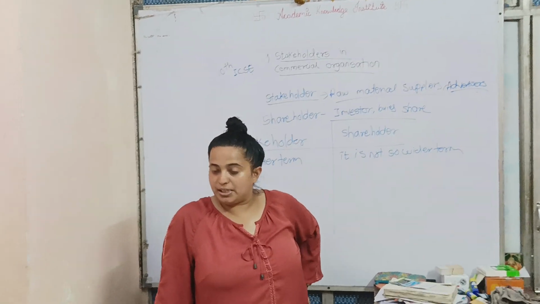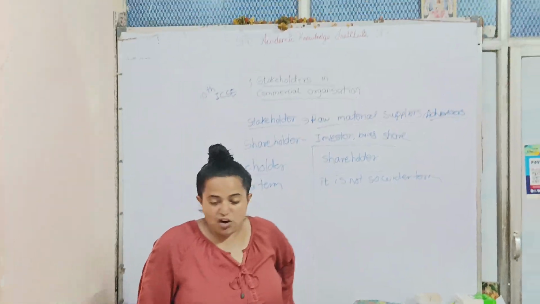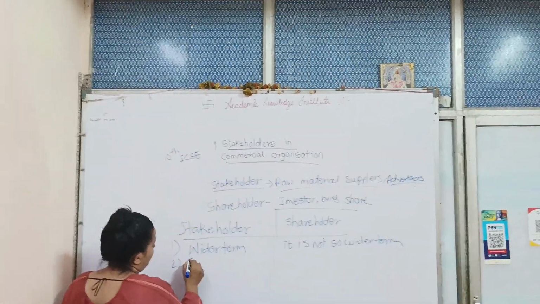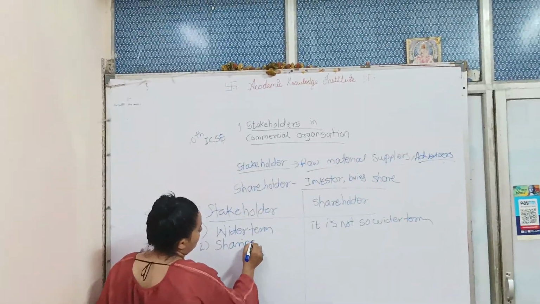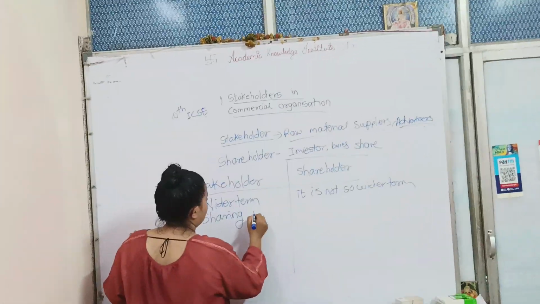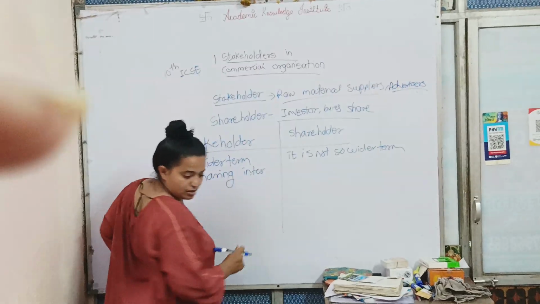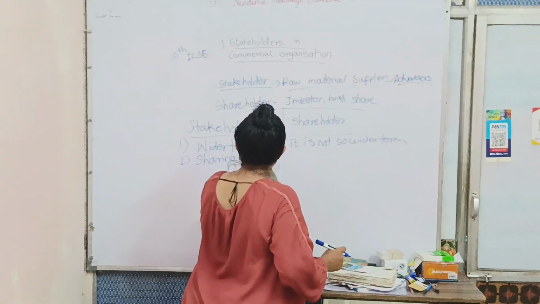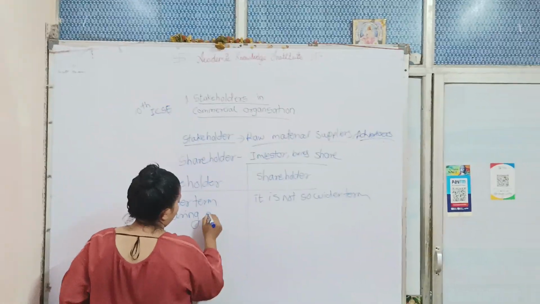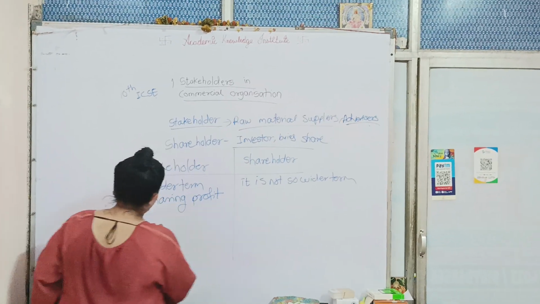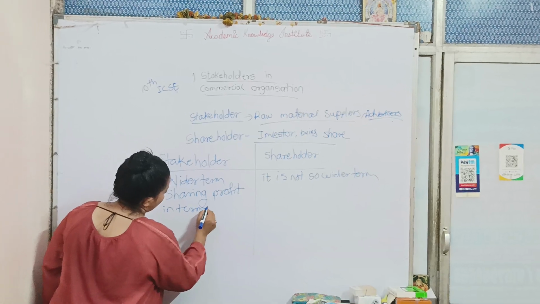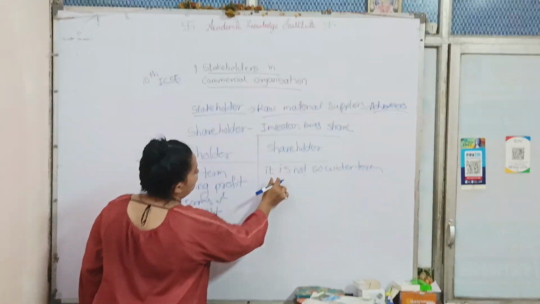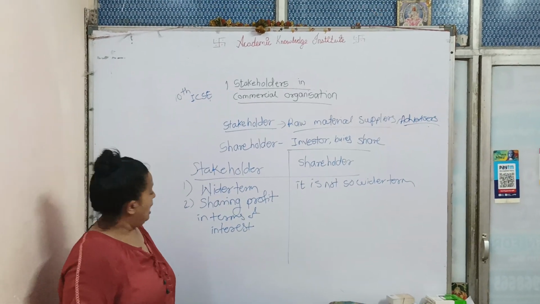Well, the next one is the sharing of profits. Here, the stakeholders are sharing the profits in the form of interest. Interest. And here, the shareholders are sharing dividend. So they are sharing the profits in terms of interest or the dividend.